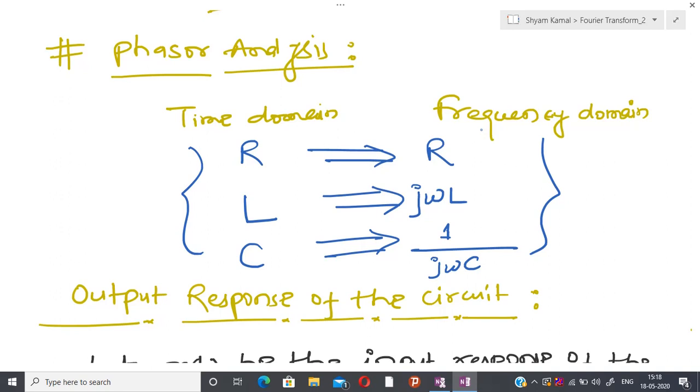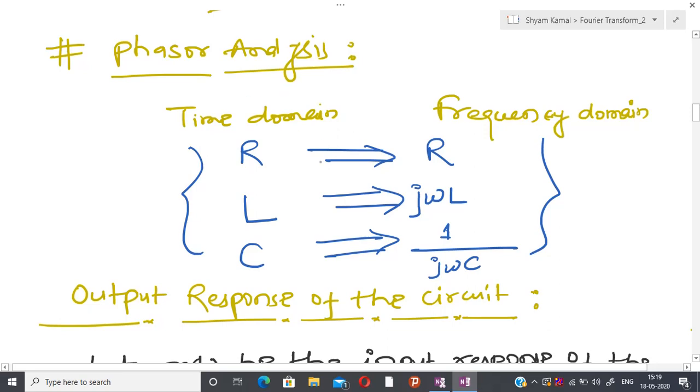After doing this kind of transformation, whatever standard techniques we have learned for phasor analysis, such as source transformation, mesh analysis, node analysis, Thevenin's theorem, almost everything is valid. And after deriving the expression, you have to convert again from frequency domain to time domain. For that you have to take the inverse Fourier transform. So let us try to see the generalized output response of the circuit.